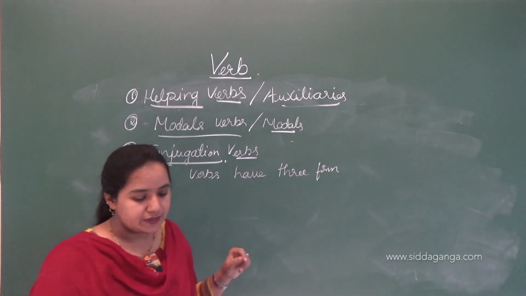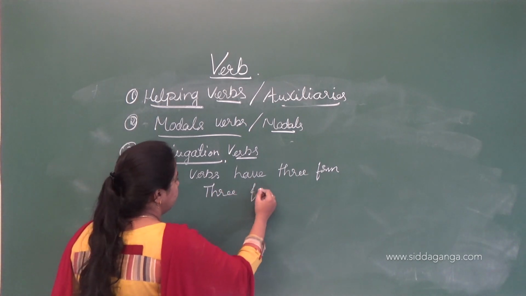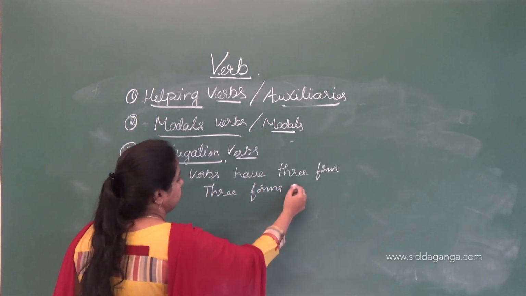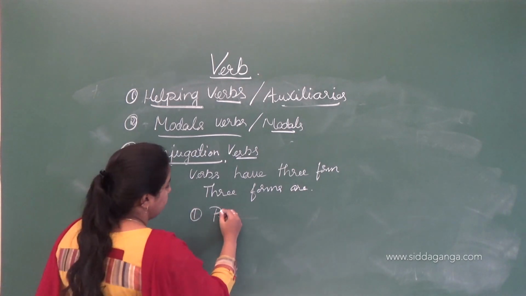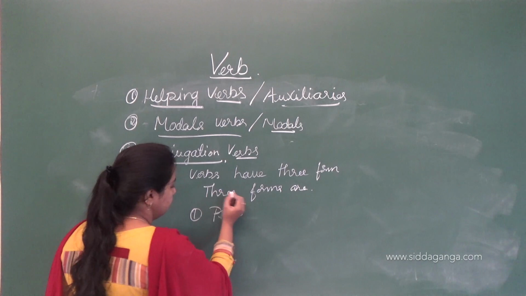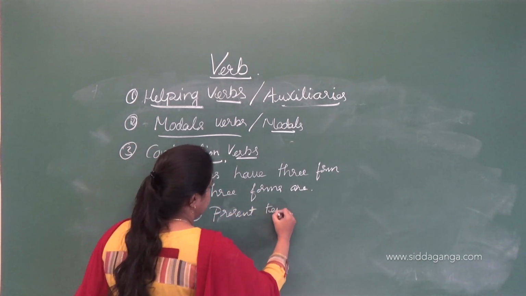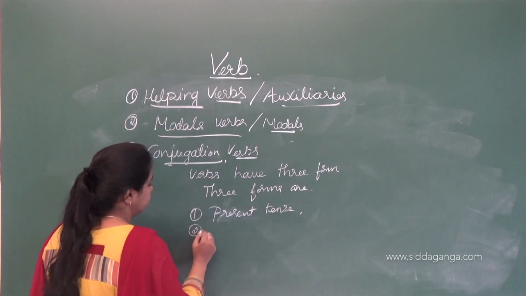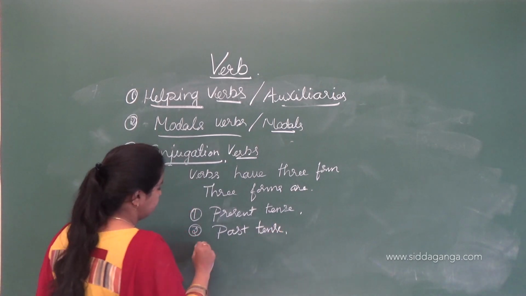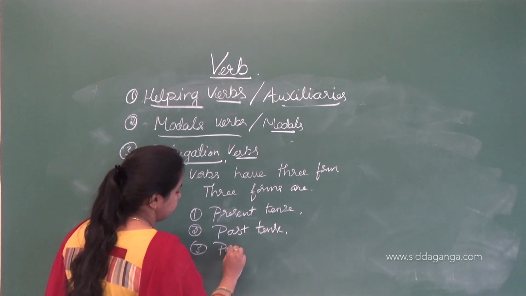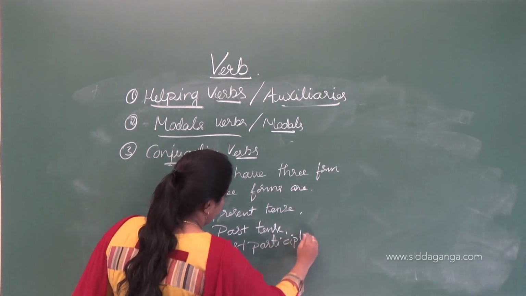So which are the three forms? Let's see here. The three forms are present tense, past tense, then past participle, okay.